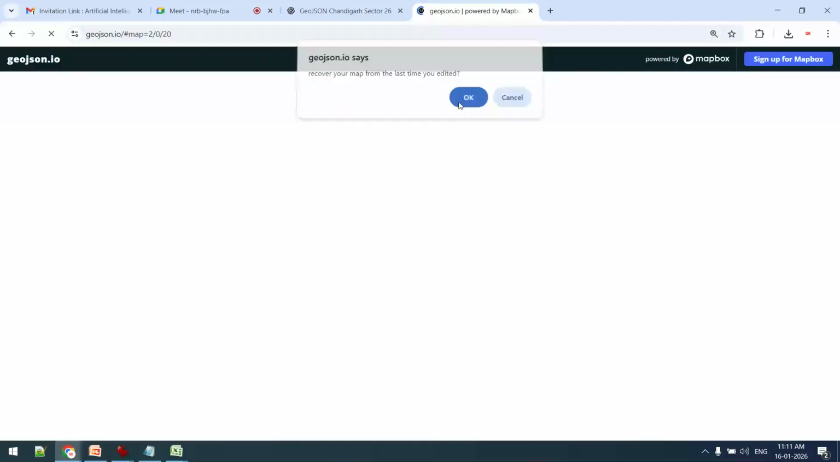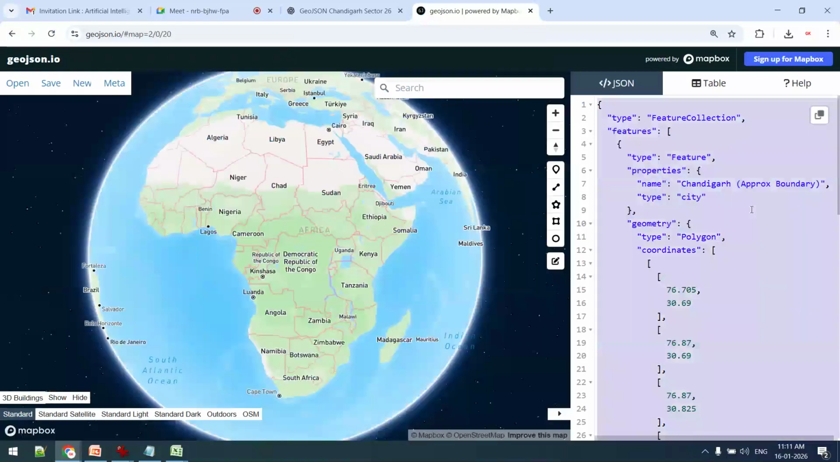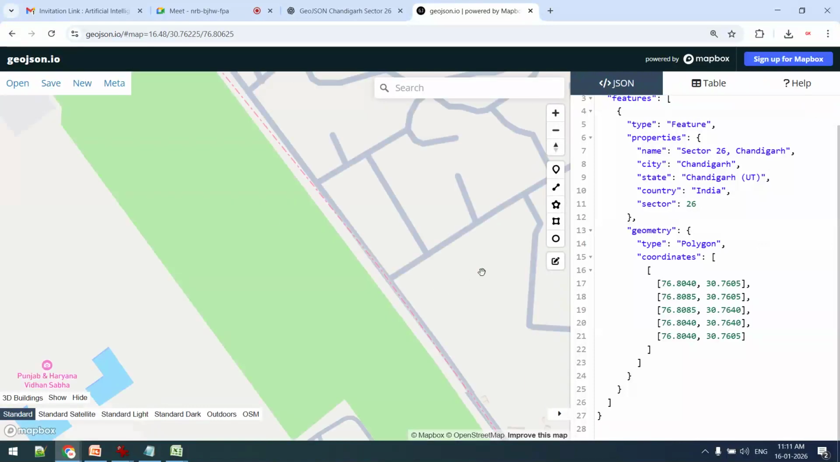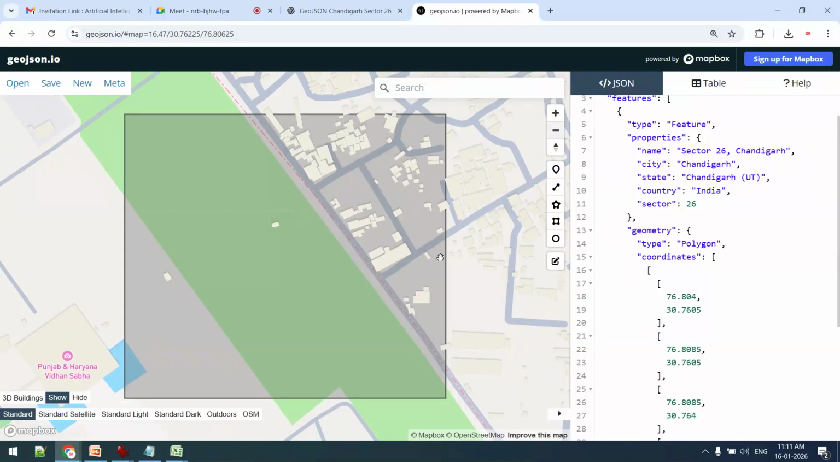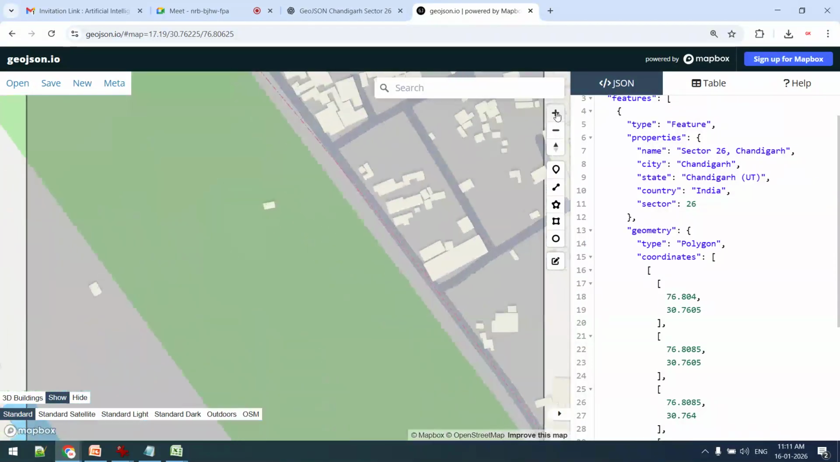Whatever code I have taken from ChatGPT, I will paste here. You can see that I will paste here. This code is pasted. As soon as this code is pasted, you will see a map will be generated. Now we will verify whether it is covering that particular area or not. You can see that, this one. I have mentioned that sector 26 should be covered. So this is a dynamic map.